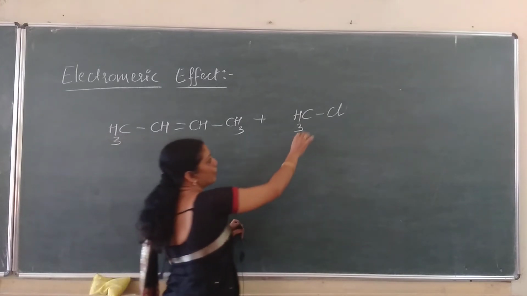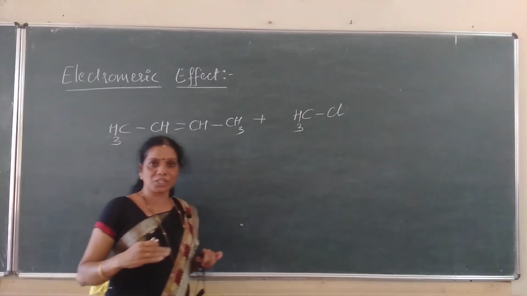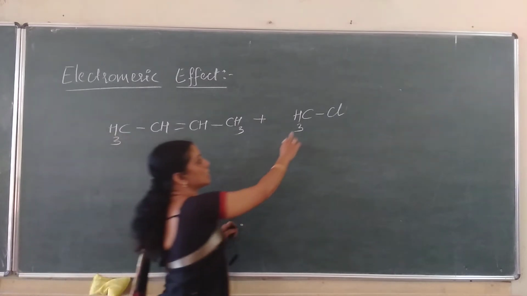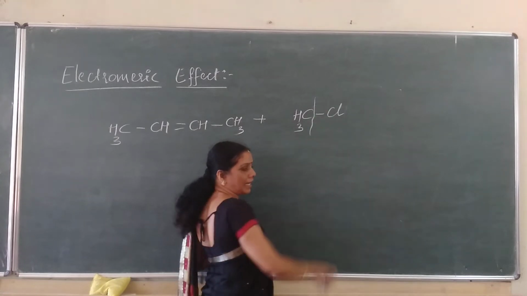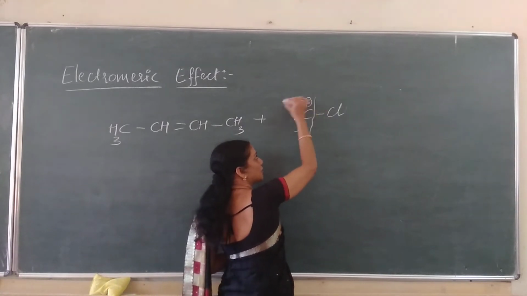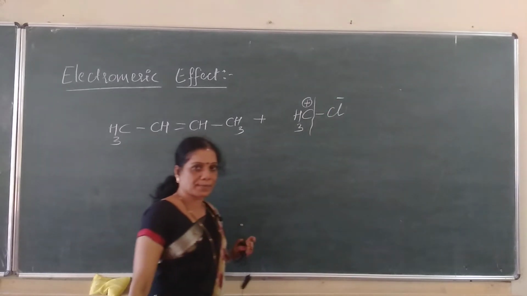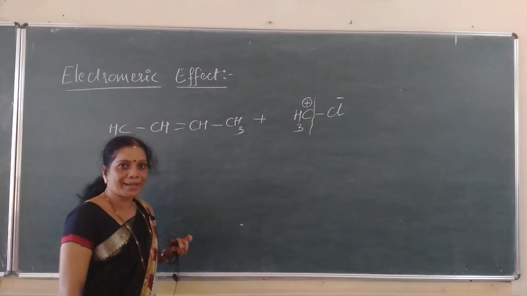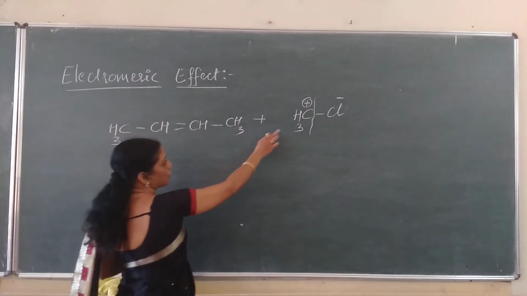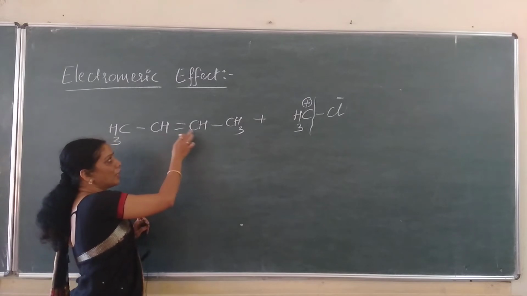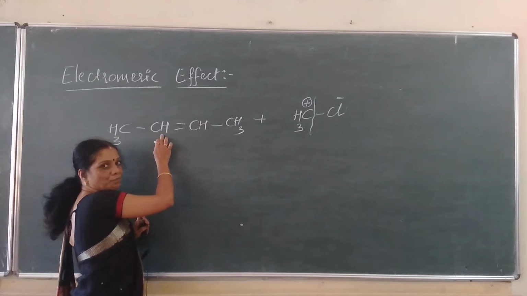We know that under the reaction condition at a particular temperature, this undergoes heterolytic cleavage readily because a highly polar bond is there, and it results in the formation of CH3 plus and Cl minus. Always the electrophilic attack takes place at first. That means I have to consider now the CH3 plus carbocation attacking any one of the carbon atoms involved here.